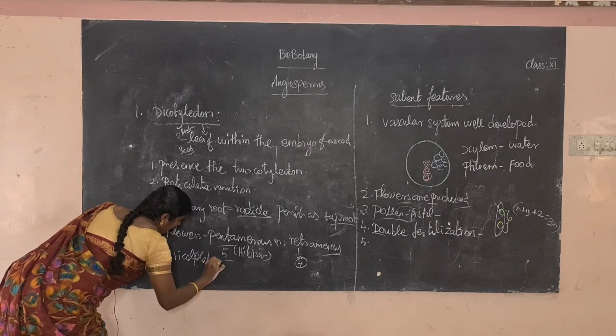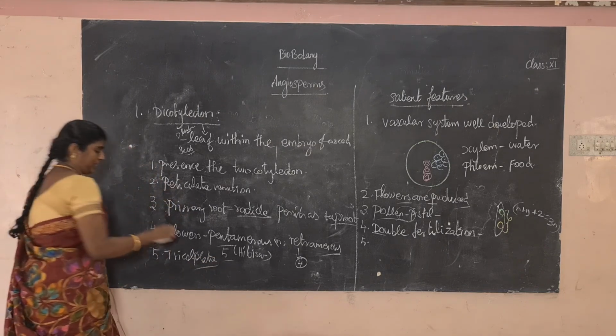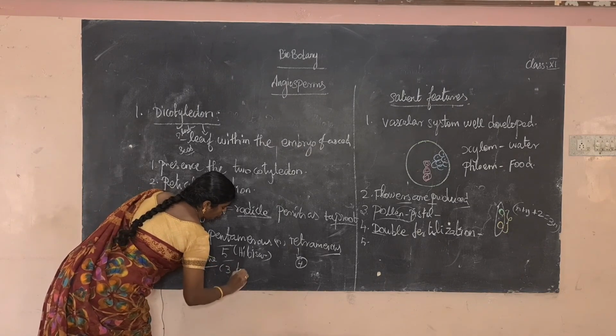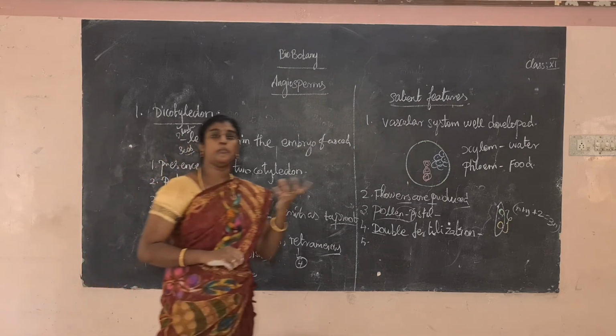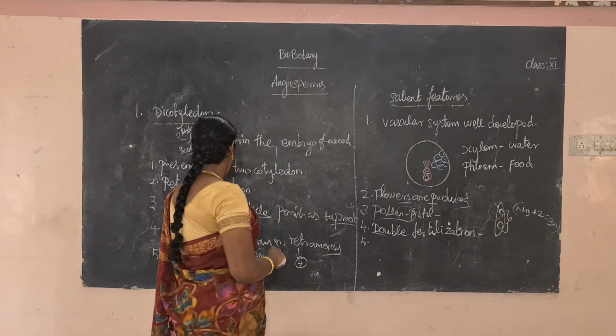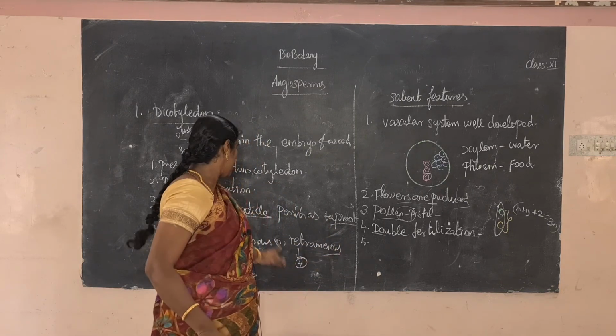So what is the meaning of trichol plate? Three furrow pollen grains. How many furrows will there be? Three. So it is called three-furrowed, meaning three furrows are present in the pollen grain. Okay, these are the common salient features of dicotyledon.